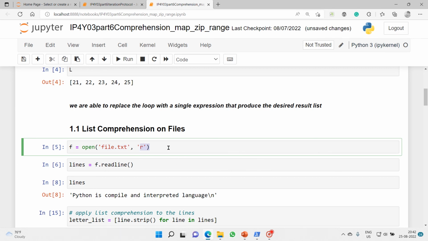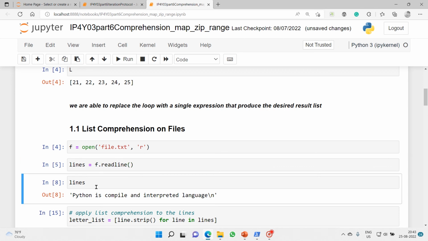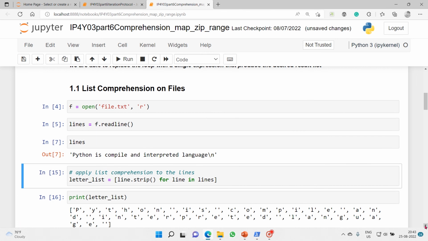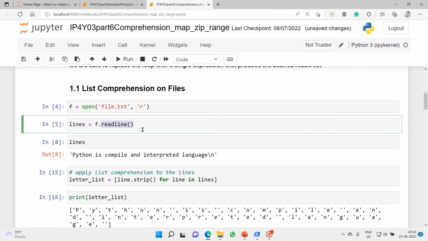So that's why I have opened that file in read mode. So then I want to get lines from that file. So I will use the readline method to get each line. So lines, first I got Python is compiled and interpreted language. So it is giving a single line, only a single line when I use readline.